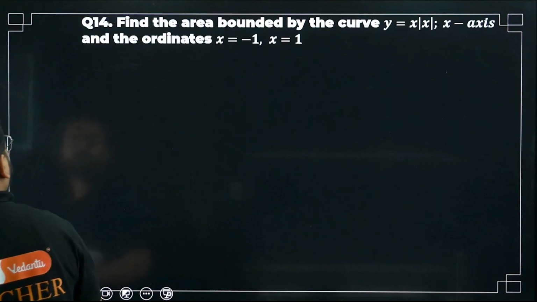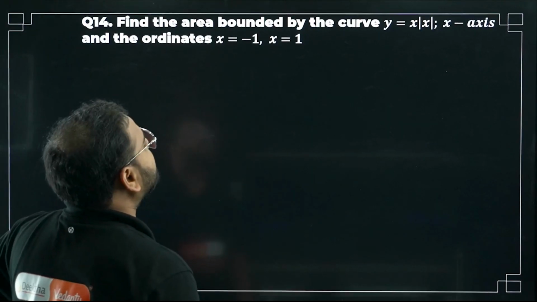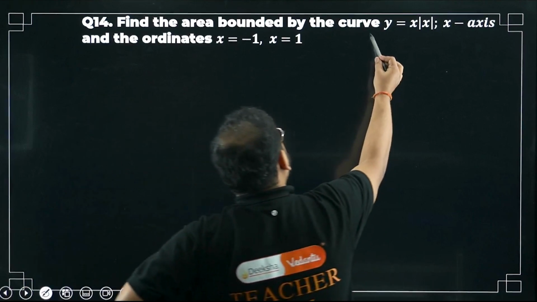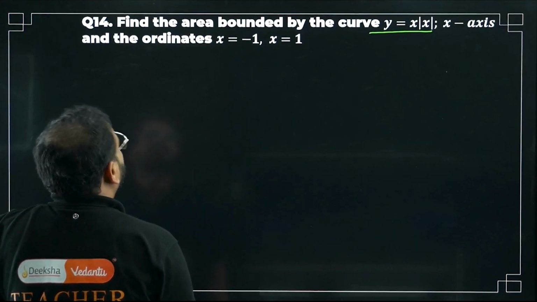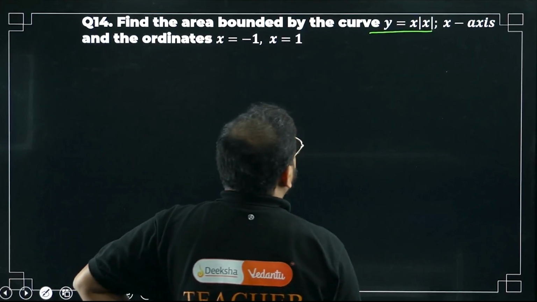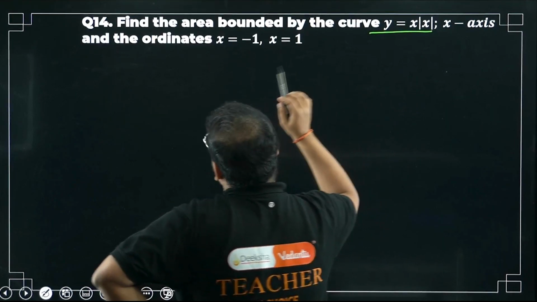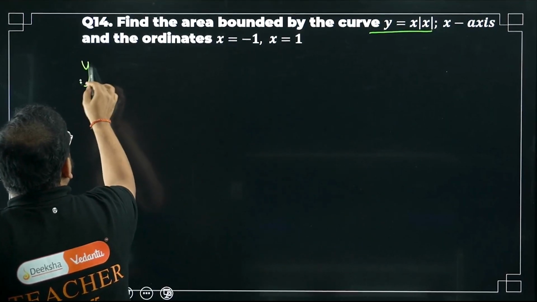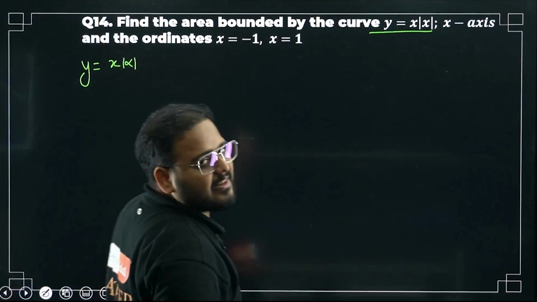Question number 14. Have a look. Find the area bounded by the curve y equals x mod x, the x-axis and the ordinates x equals minus 1 and x equals 1. Excellent question. Okay, let's see. So let's define the function first. Let's define the function over here. So y equals x mod x is there, right? It means it will be both positive and negative because of the modulus.